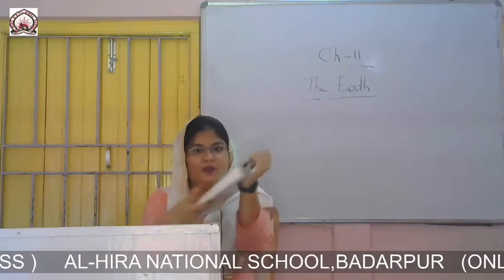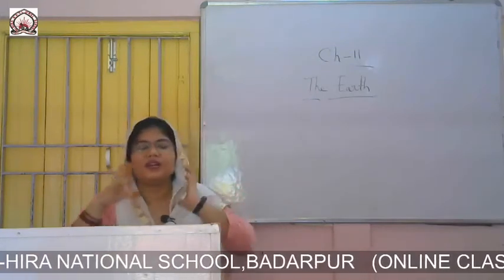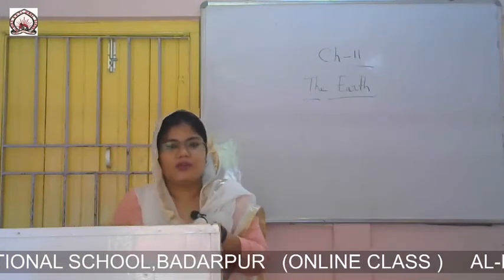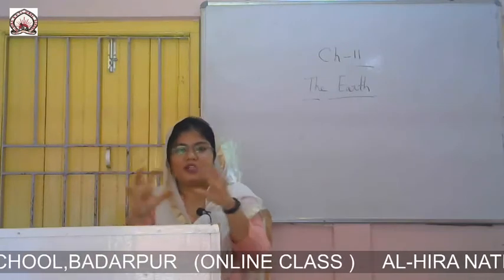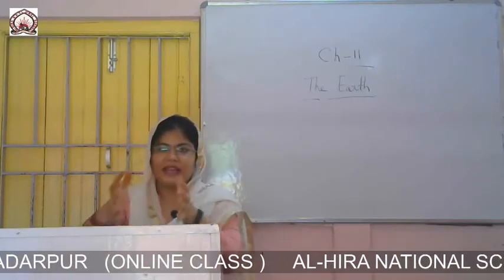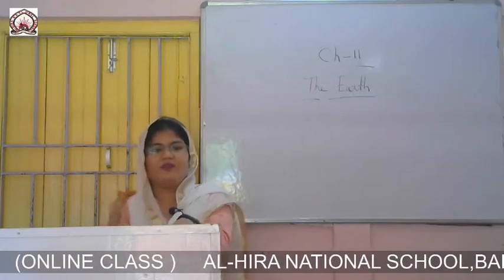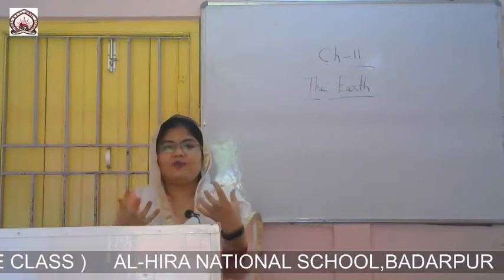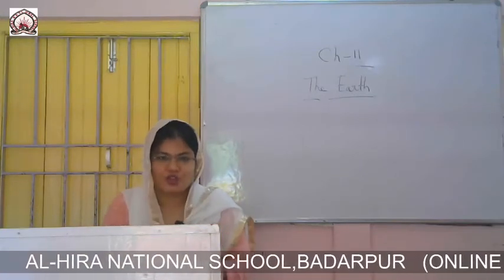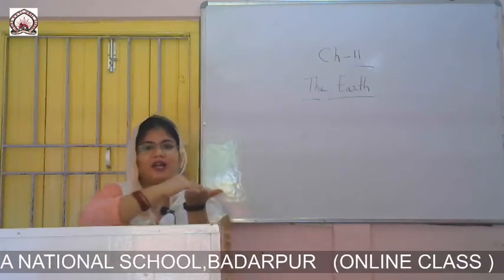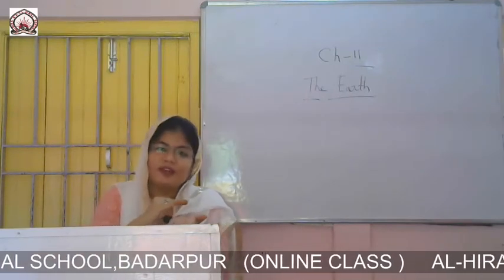That is the reason we can stand. Though the earth is round, we are staying in a particular region, okay. So on the earth, if you take a particular area, that is flat, okay. That's why we are able to stand, and because of gravitation also we are able to stand on the surface of the earth. The surface looks flat, okay.